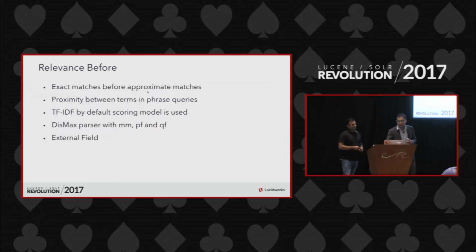Now, how is that possible? Before we go into the new engine, let me show you really quickly what we had before. This is pretty much a very standard scoring and ranking method that most search engine people use. We try to use the exact match before the prefix match, because exact match has more weightage. Whenever there is a phrase query, we use the distance between the query terms to make sure results where the terms appear closer together show up as more relevant. The standard scoring model is TF-IDF, which is the default from our Solr search engine. We did not modify any of those.